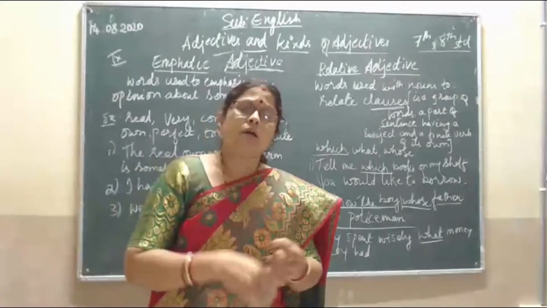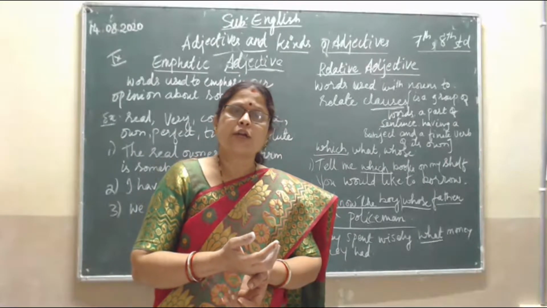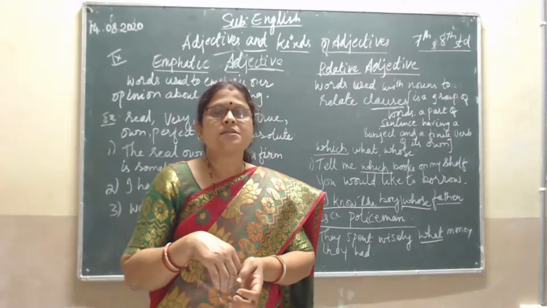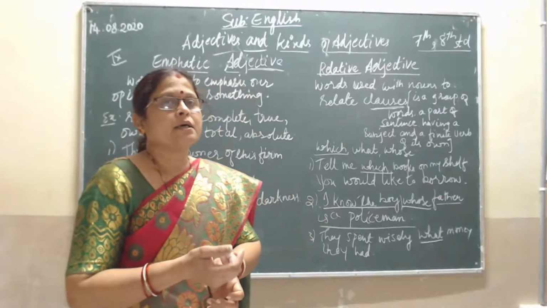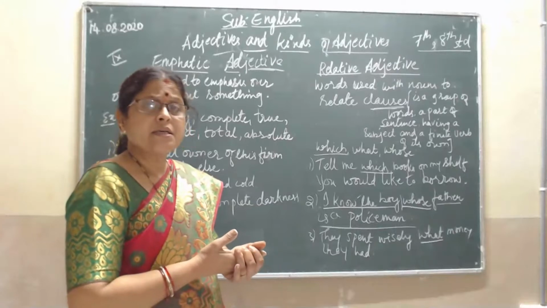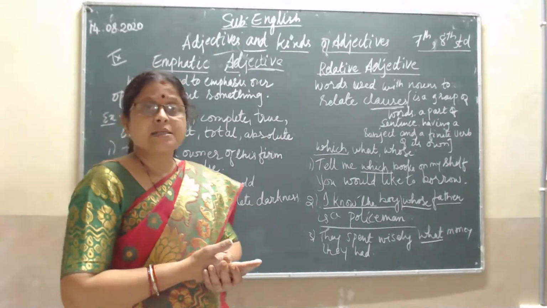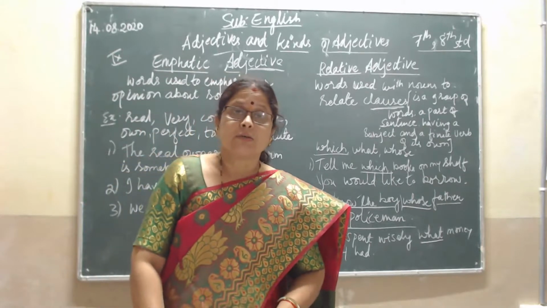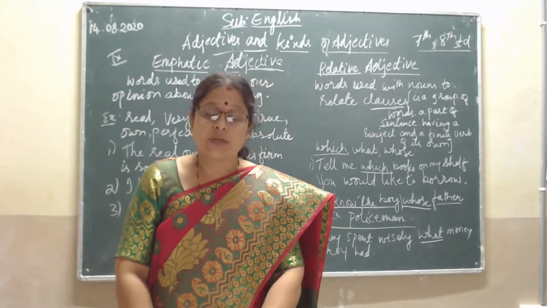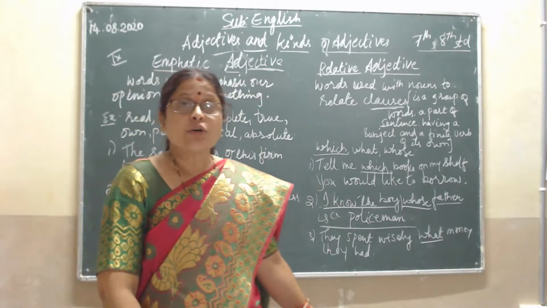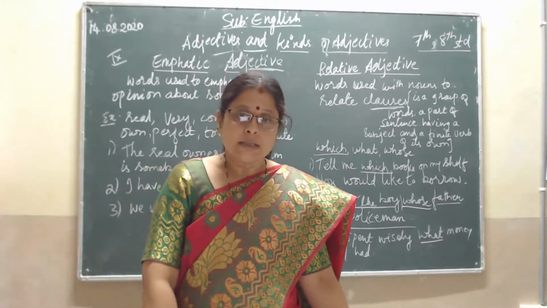So make notes, learn examples. Already you have some grammar books with you, so note down some sentences, work hard and get as many examples as you can find. And in the coming class, we will be starting our prose also, prose and poetry reader. So this is today's class, that is adjectives and the kinds of adjectives. Okay, students, thank you very much.